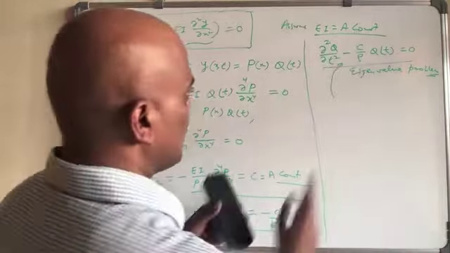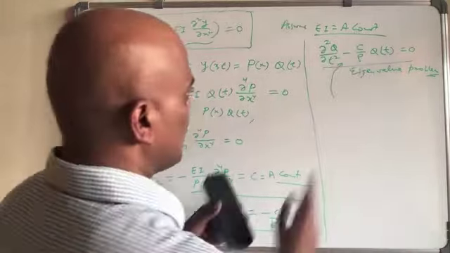You can put the values there and do further analysis, meaning that you find out what is the value of A and what is the value of B. There are two unknowns you can find out from there.